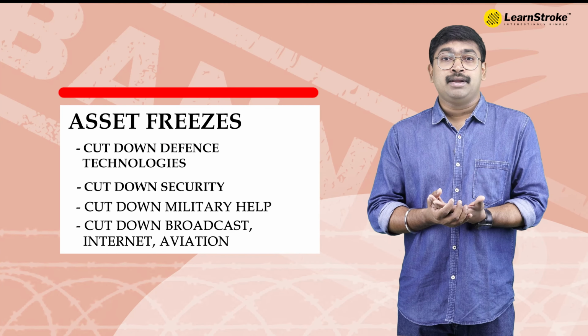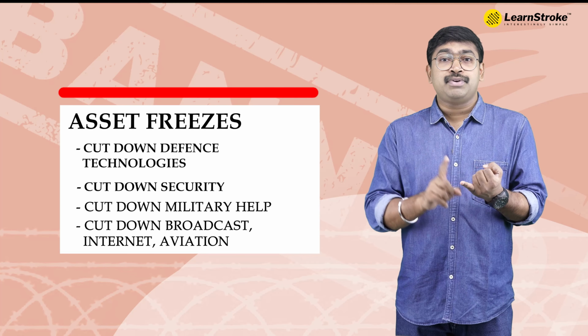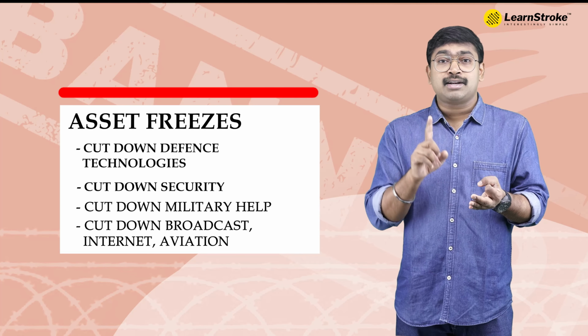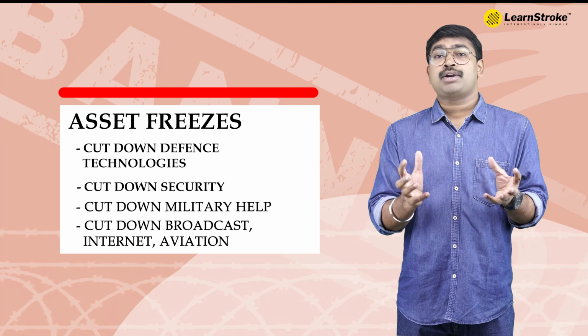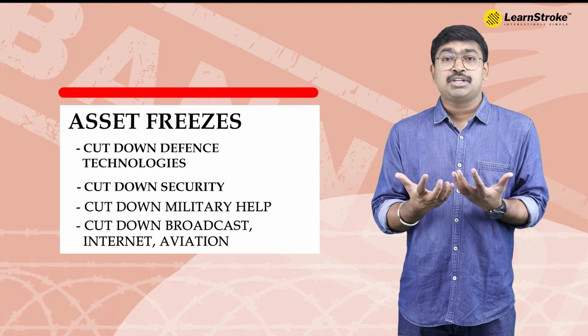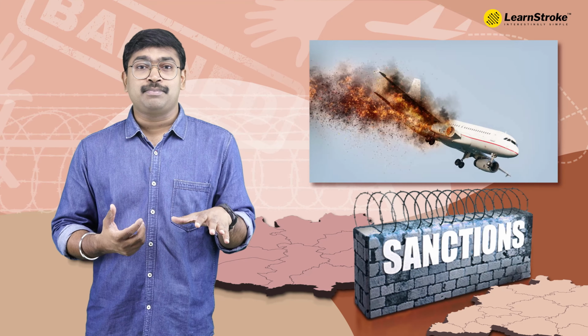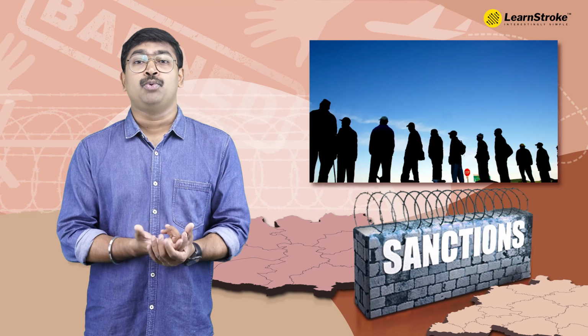Asset freezes will happen. And they can even cut down the defense technology that we were used to getting. They can cut down the security. They can cut down the military help, even broadcast, internet, aviation. Our flights will not be able to land in many of the airports of the Y countries. And our aircrafts will suffer badly from that. People will not be able to move.